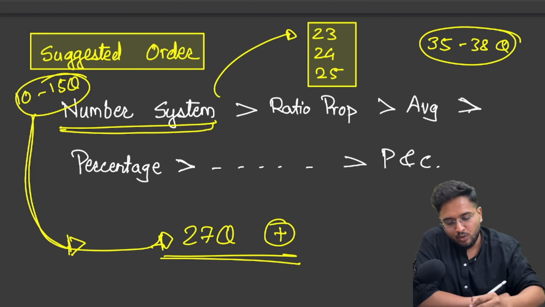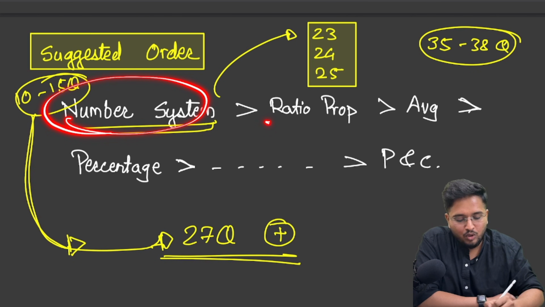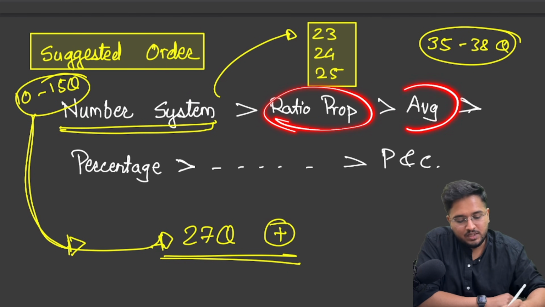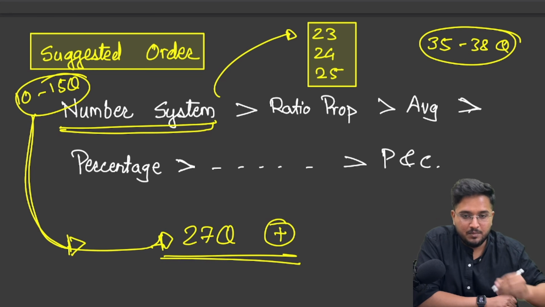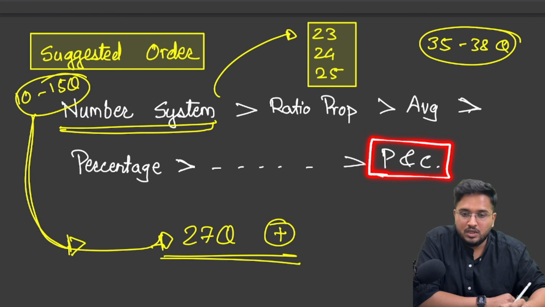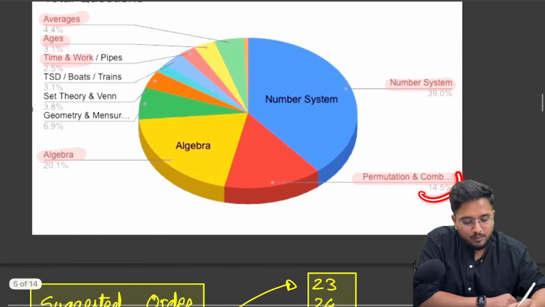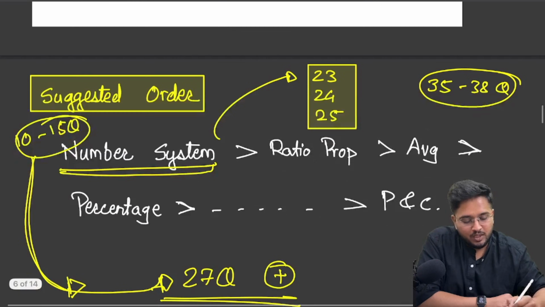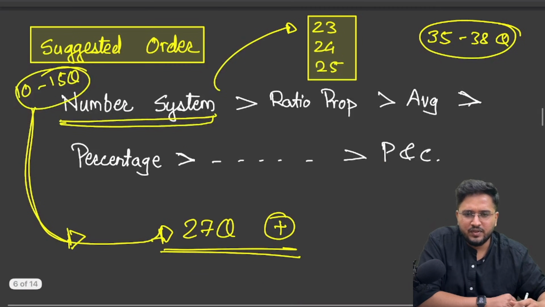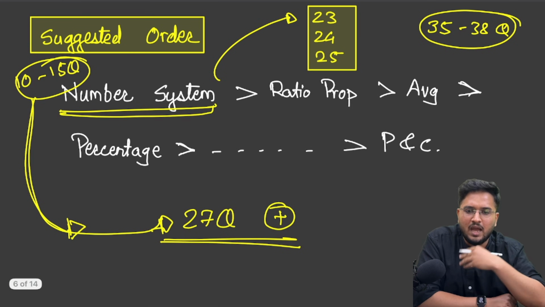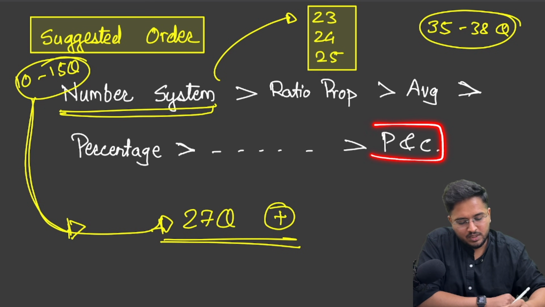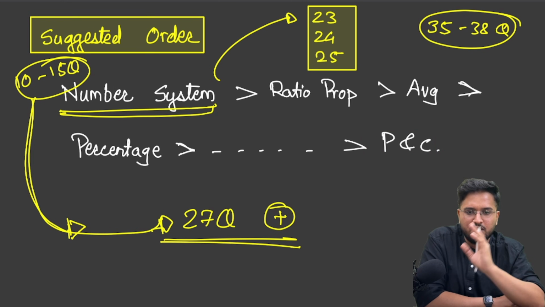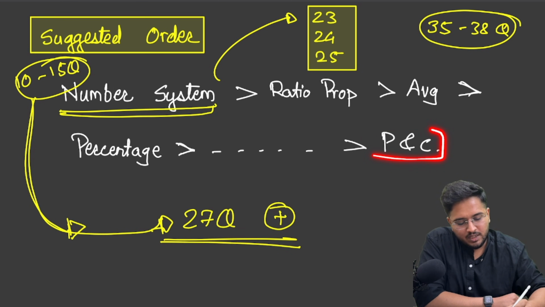So first go for number system, then go on to the later algebra topics like ratio, proportion, averages, age, percentage, and keep permutation and combination for the end. Even if permutation and combination has one of the highest number of questions, make sure that you are keeping it for the end, because it is a difficult topic for a lot of people. Personally, I never prepared for permutation and combination in my 6 attempts, yet I was able to clear CSAT every year. So you can keep permutation and combination for the end.